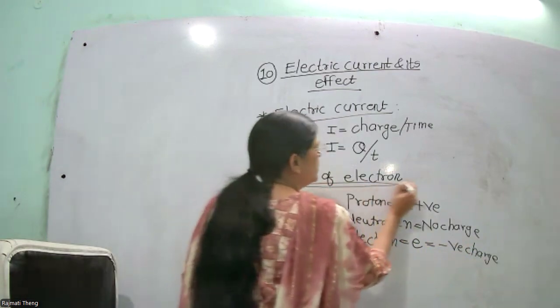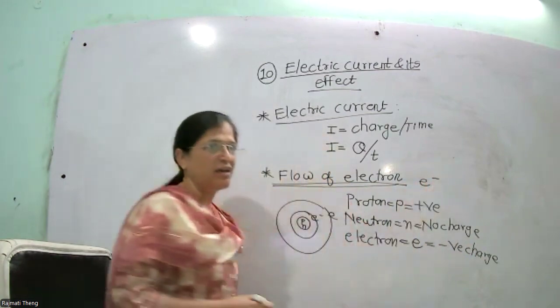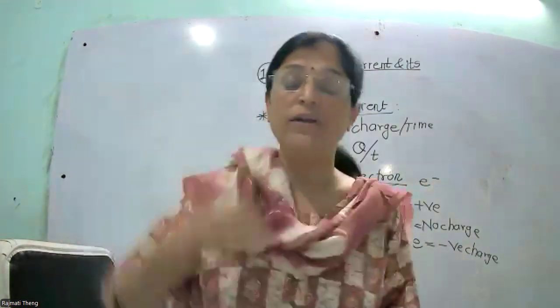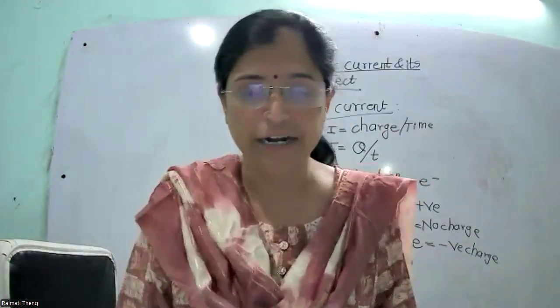Flow of electrons. What flows? Flow of electrons in a circuit through the conductor.